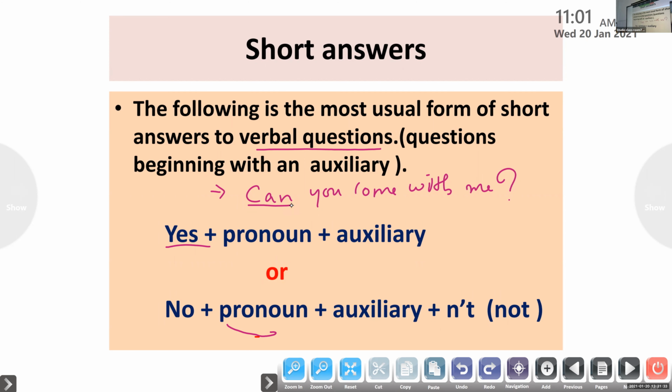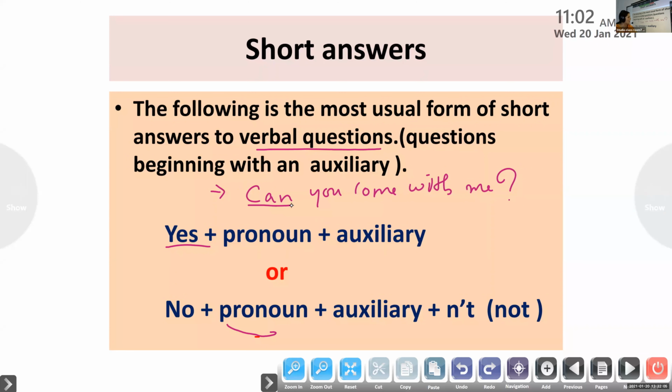This is a question from me to Nia Nelson. Nia, can you come with me? Yes. See, you are not polite. Yes, I can. You should complete the short answer. After writing yes, remember that after yes and no, you should punctuate the sentence with a proper punctuation mark, which is the comma. Yes, comma, I can, full stop.